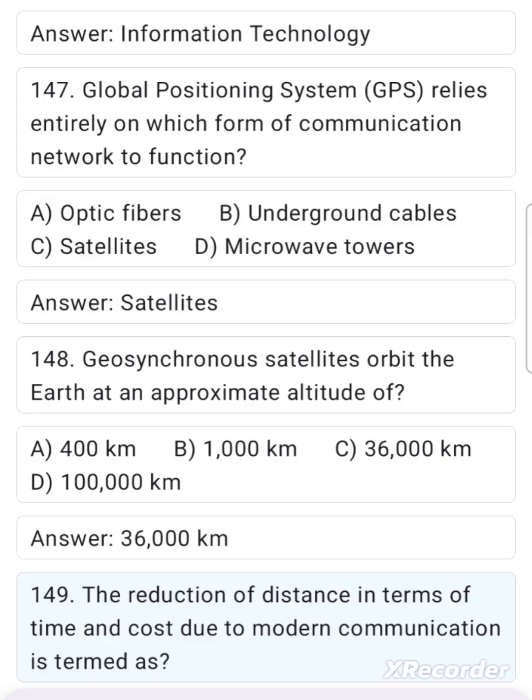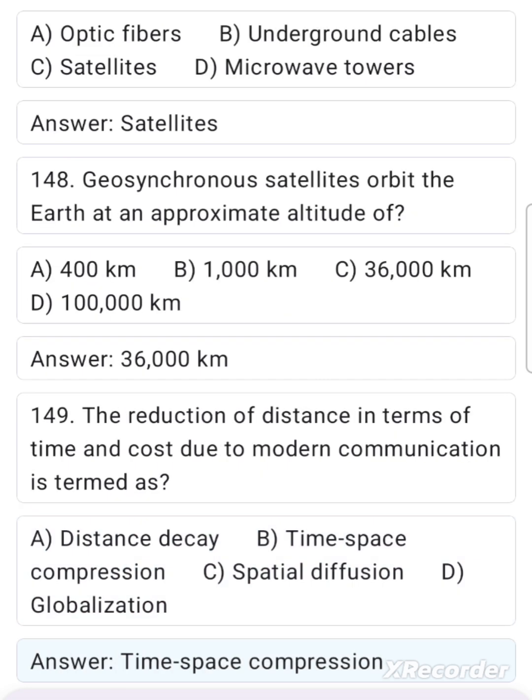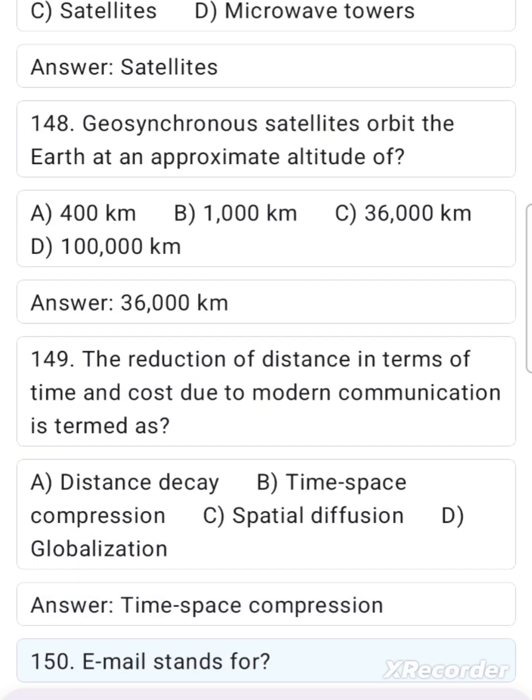149. The reduction of distance in terms of time and cost due to modern communication is termed as A. Distance decay. B. Time-space compression. C. Spatial diffusion. D. Globalization. Answer. Time-space compression. 150. Email stands for A.